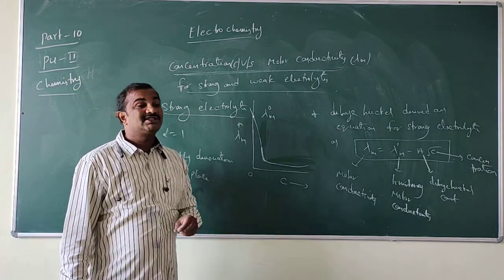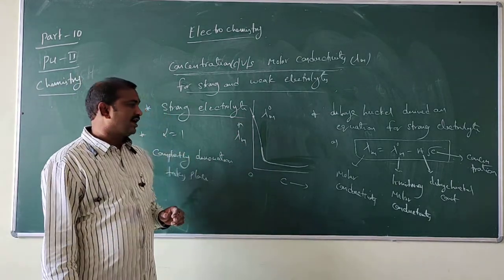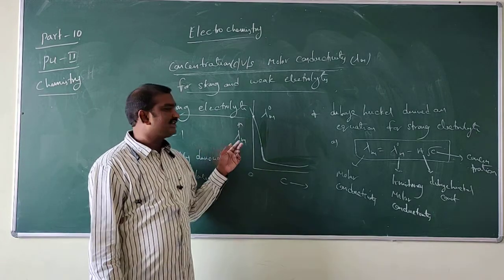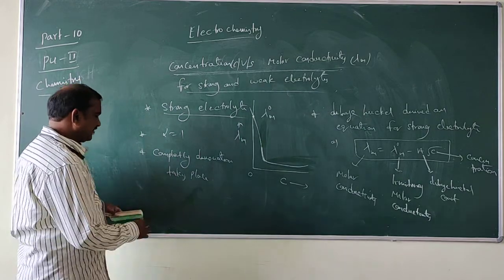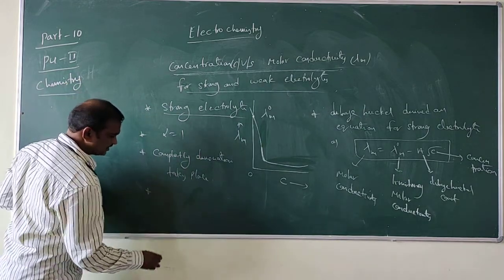That maximum is called the limiting molar conductivity. Here concentration is decreasing and molar conductivity is increasing. So finally we can draw the graph like this.